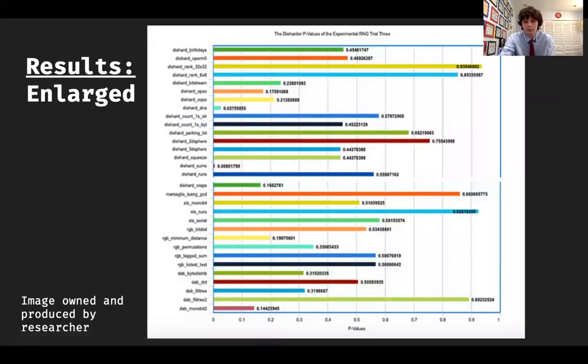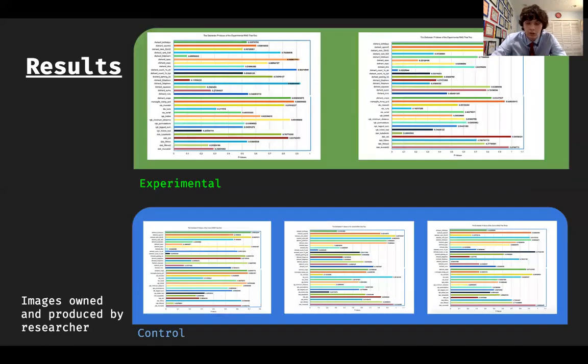This is just a widened version. You can see the specific Dieharder tests on each side. You can see the actual number I got. I put it in a bar graph. These are all of them.